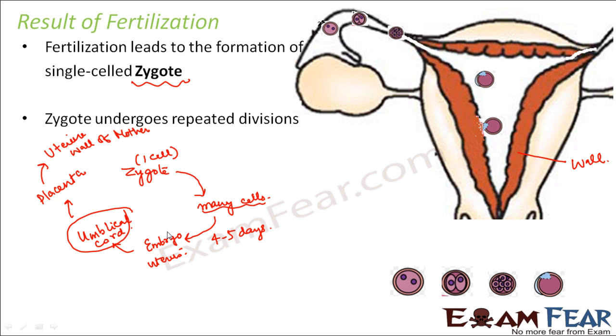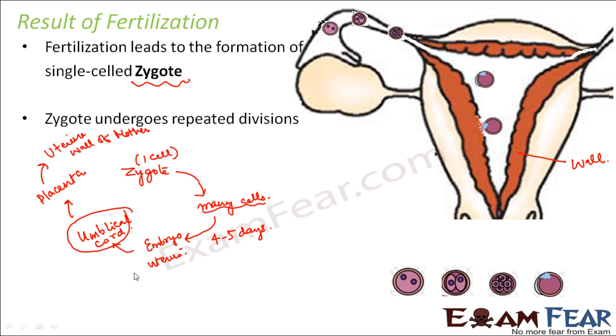Now that's how the development of the embryo will continue, and the complete development will take around 9 months, during which all the different organs will get developed. That's why, when a lady is pregnant, she often goes for scans to doctors.